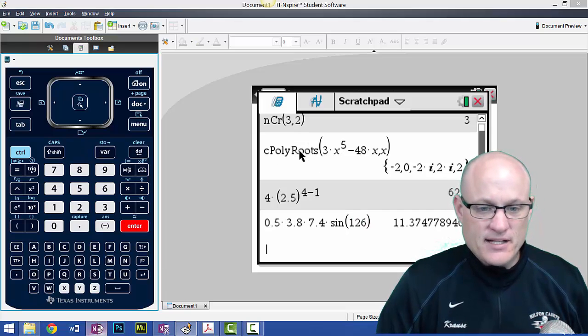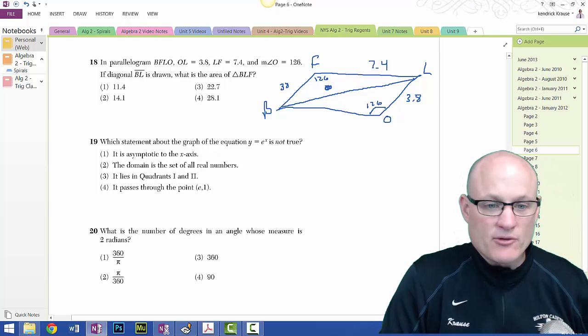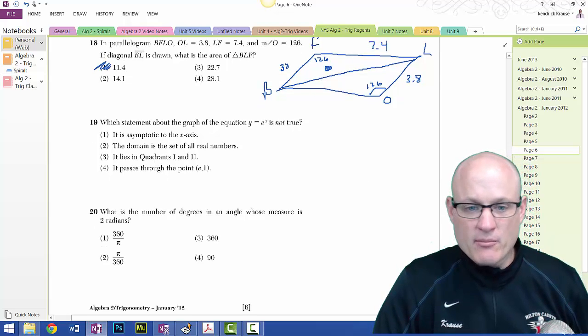11.3. Is that an answer? It's 11.3 something. It rounds apparently to 11.4. There we go. Done. Over with. Problem's finished. Got to remember that formula's there.